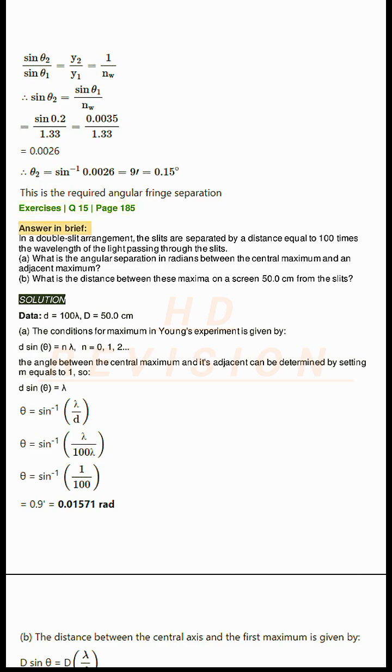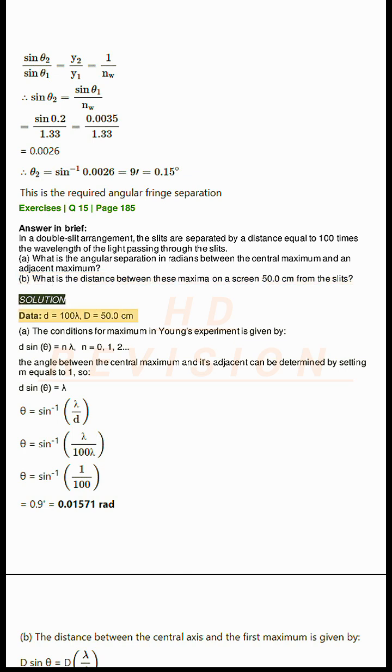Exercises Q15, page 185. Answer in brief. In a double-slit arrangement, the slits are separated by a distance equal to 100 times the wavelength of the light passing through the slits. A. What is the angular separation in radians between the central maximum and an adjacent maximum? B. What is the distance between these maxima on a screen 50.0 centimeters from the slits?